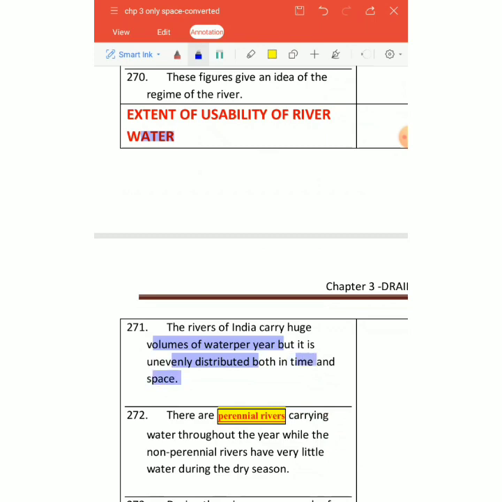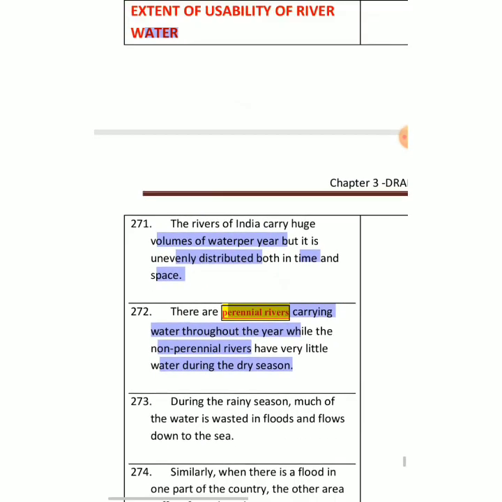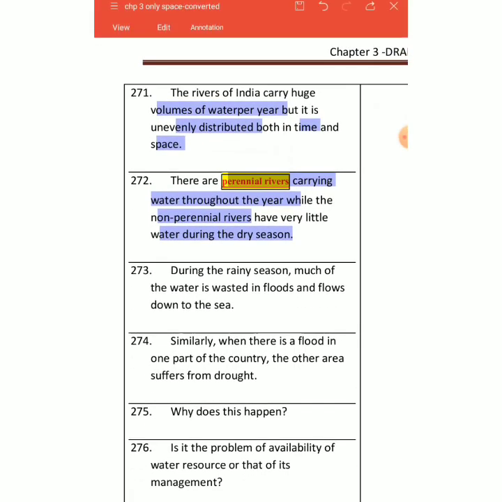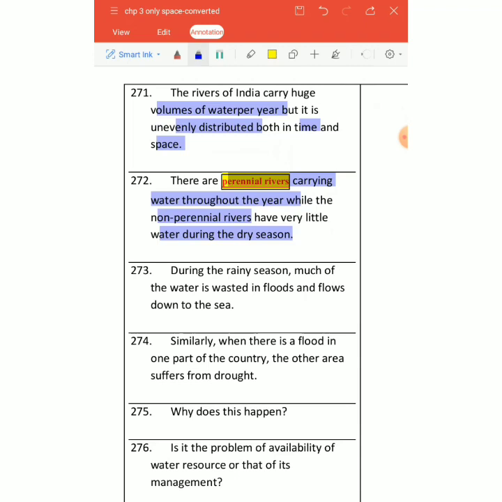We have so many parallel rivers in India carrying water throughout the year, while we have some rivers which are non-parallel in nature, have very less water during dry season, right? And I already explained to you why. The reason is very clear: North Indian rivers and South Indian rivers, because in rainy season much of the water is wasted because we don't have any mechanism to control or conserve water, especially in floods, and it flows down to the sea. When there is a flood in one part of the country, another area is suffering from drought.